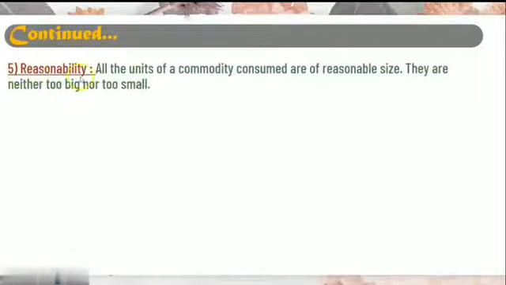The next is reasonability. Reasonability means all units of a commodity consumed are of reasonable size. They are neither too big nor too small. It means it should be reasonable as per the behavior of a consumer. It should be normal in size. For example, all 7 units of pizza should be of the same identical size.